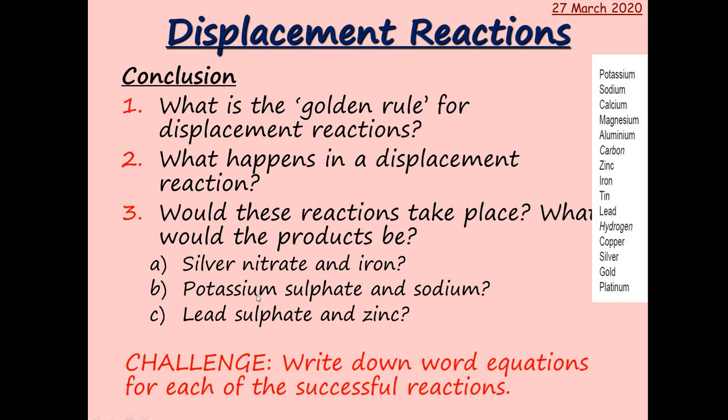So would B happen? Would potassium sulphate and sodium react? Potassium's right at the top, sodium's underneath it, so sodium isn't as reactive as potassium, so it won't be able to knock it out of its compound, so no reaction would happen. Lead sulphate and zinc. Lead is here, zinc is here, so zinc is more reactive than lead, so zinc would knock lead from its compound of lead sulphate, so you would get zinc sulphate and lead.